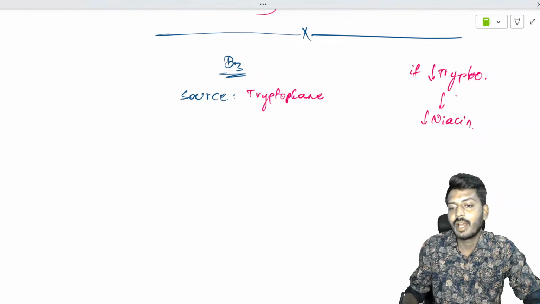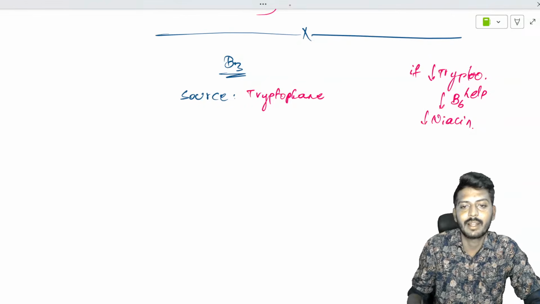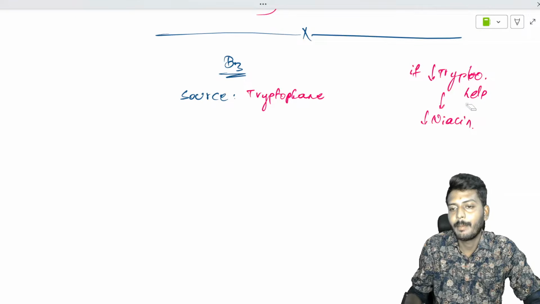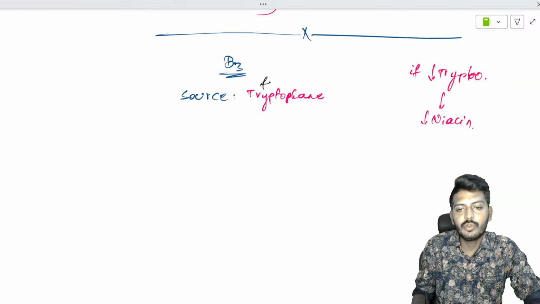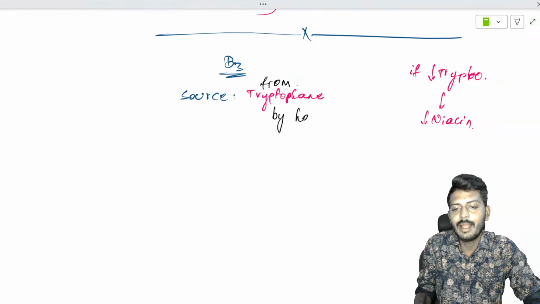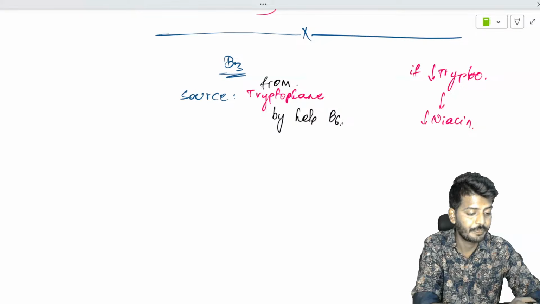It is produced from tryptophan with the help of B6. So vitamin B6 is required for the production of B3.